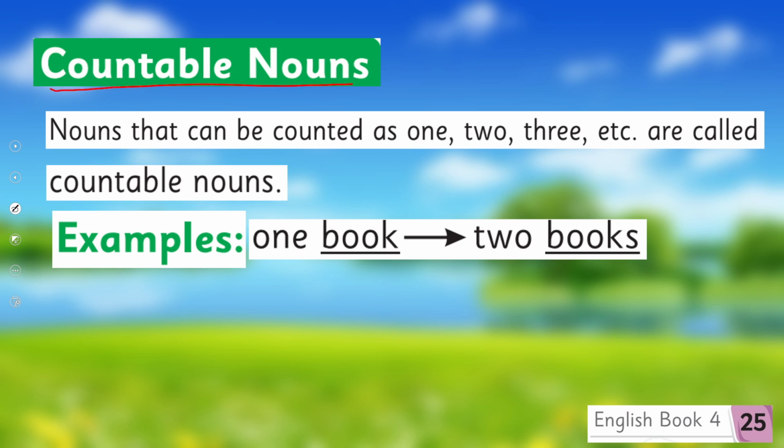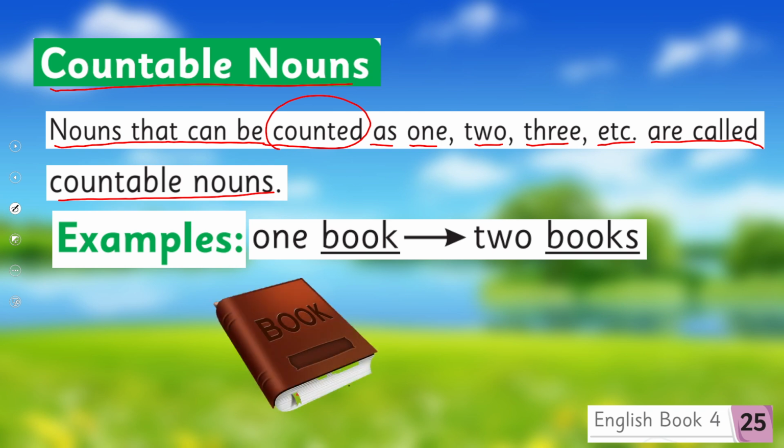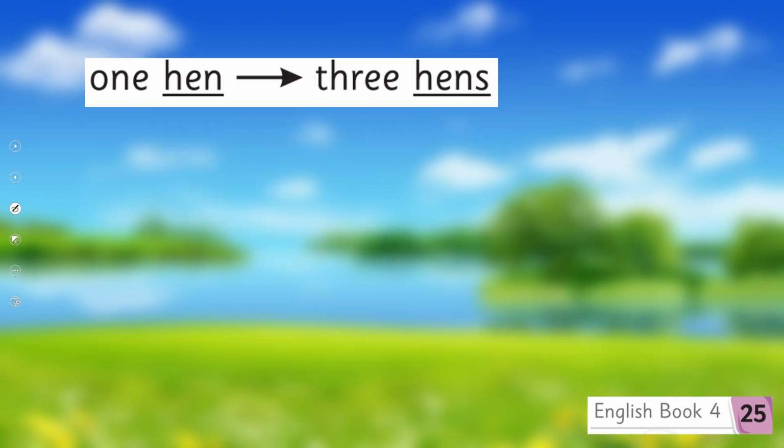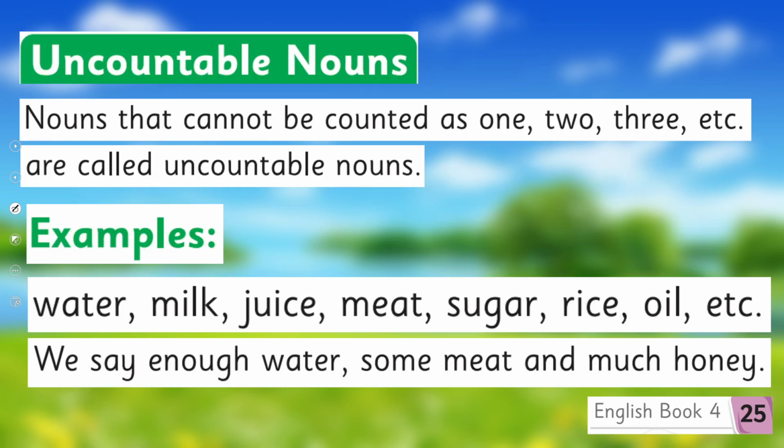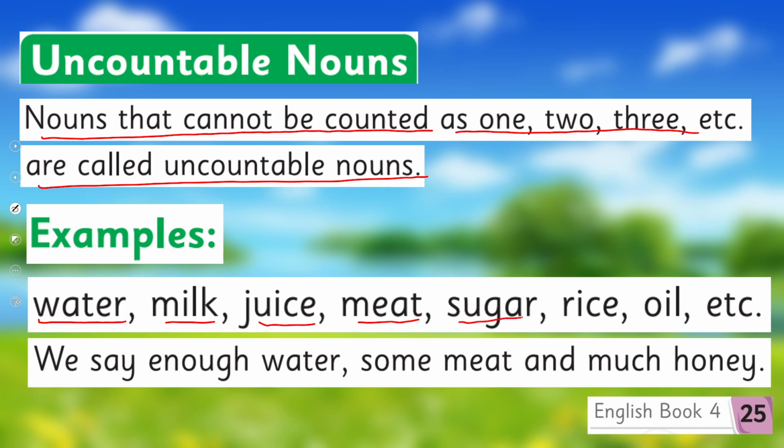Countable nouns. Nouns that can be counted as 1, 2, 3, etc. are called countable nouns. For example, one book, two books, one hen, three hens. So these are countable nouns. And nouns that cannot be counted as 1, 2, 3, etc. are called uncountable nouns. For example, water, milk, juice, meat, sugar, rice, oil, etc. And we say enough water, some meat, much honey, etc.